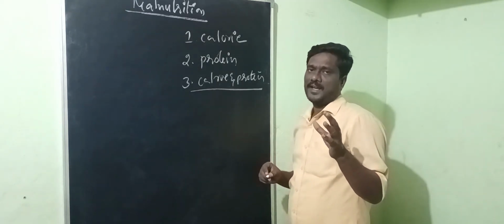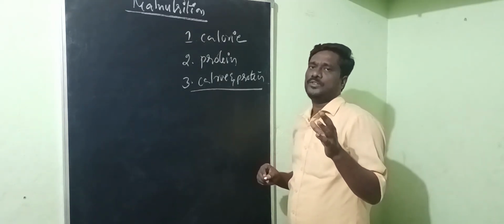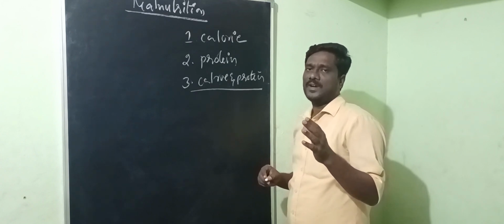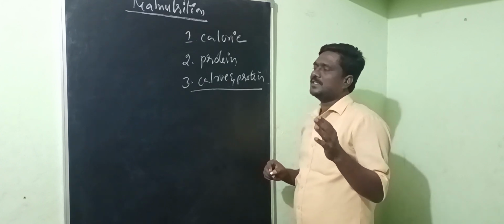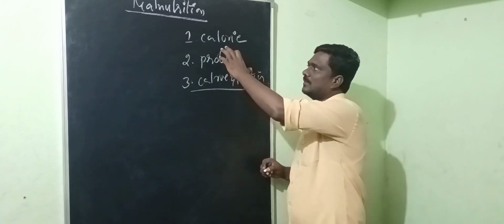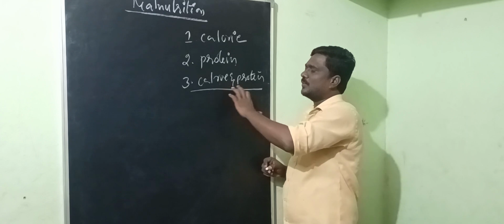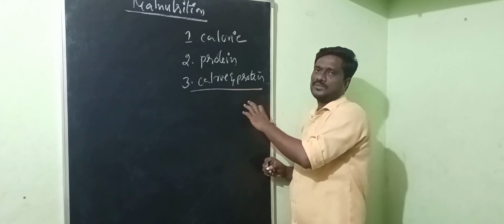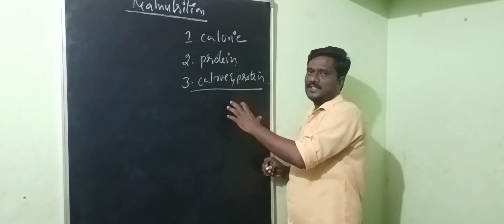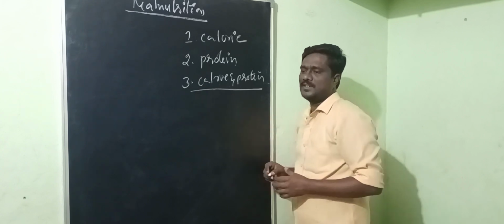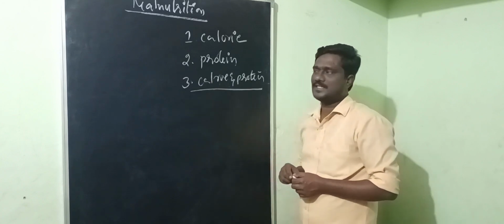Malnutrition is lack of one or more nutrients in our food. These are the three types: caloric malnutrition, protein malnutrition, and calorie and protein malnutrition, due to socio-economic conditions, lack of awareness of our eating food, and so many other reasons.